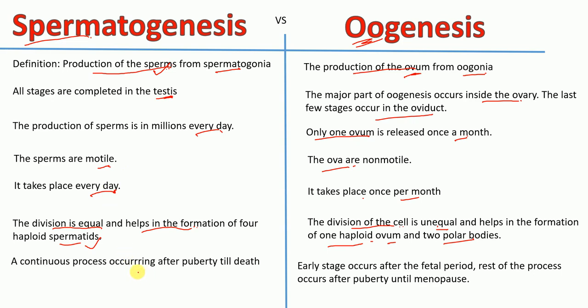Spermatogenesis is a continuous process occurring after puberty until the death of the male, whereas in the oogenesis process, the early stages occur during the fetal period, and the rest of the process occurs after puberty until the menopause.